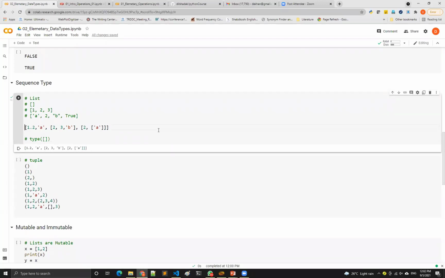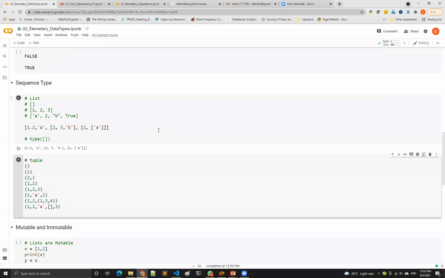However, list is for other purposes. So we will see different usages of list, and these things that we see as elementary right now are like our elementary ABCDs. Even if you are going to do a PhD, you cannot get away from the ABCDs. You have to use ABCDs. So we are going to see list and other variables all the time going forward.